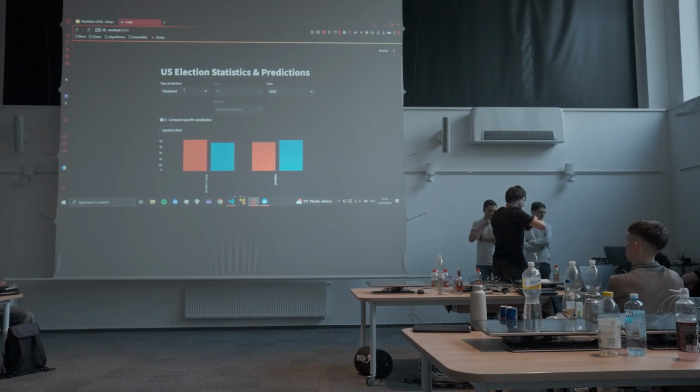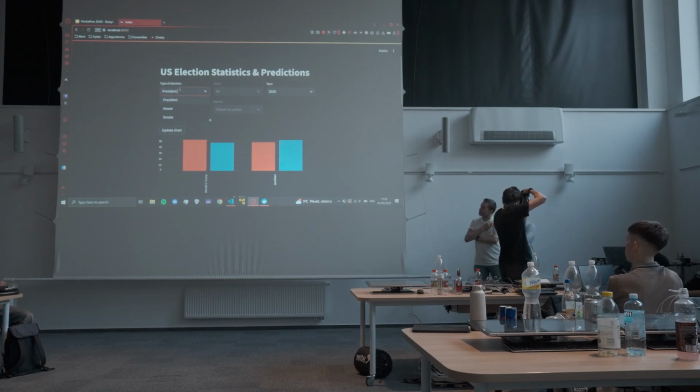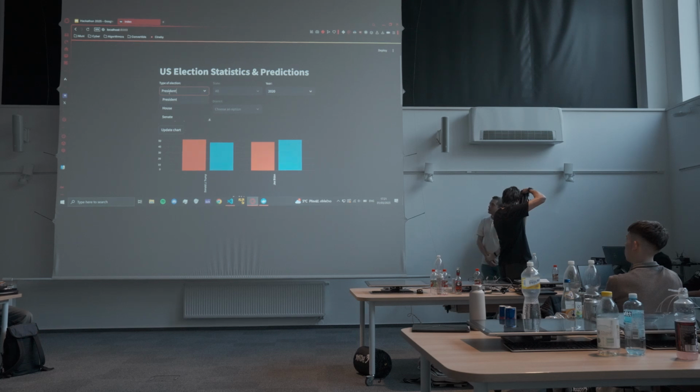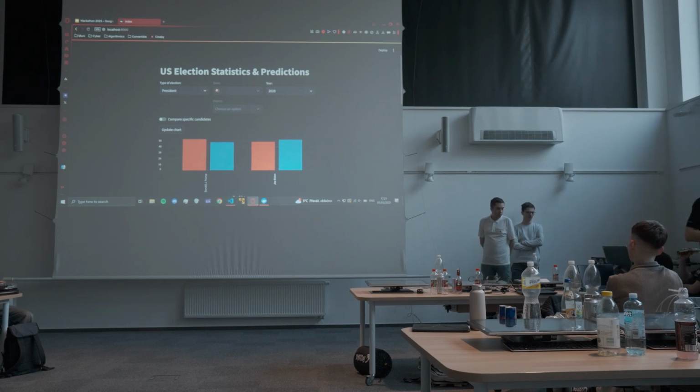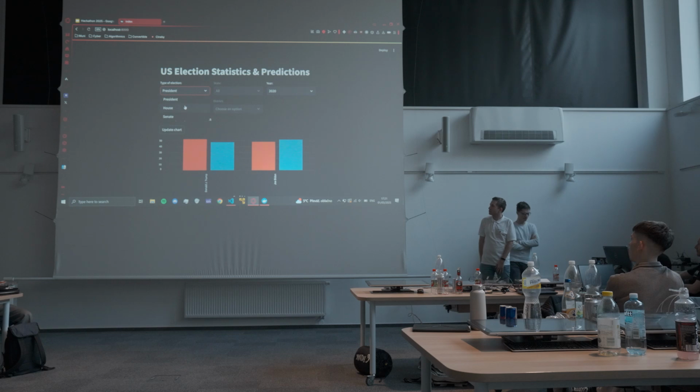By base, we have 3 types of different elections in the US. You can choose from president elections, house elections, and senate elections. As for president, we want this base because usually you want to know the global results. You're not too interested in some particular ones. As for Senate and house, you can actually choose from different ones, but I'll get to that later.